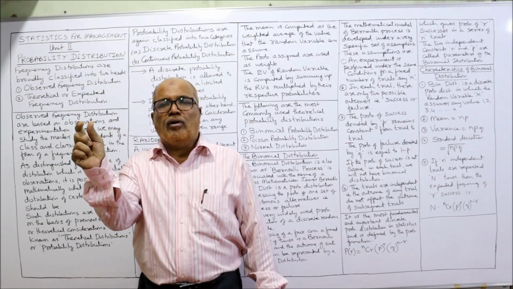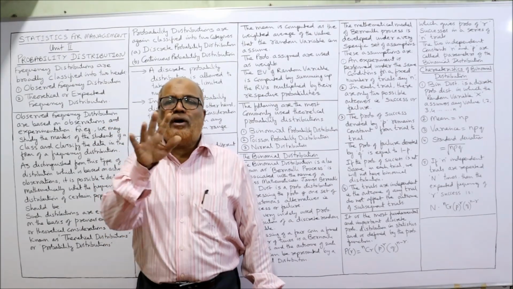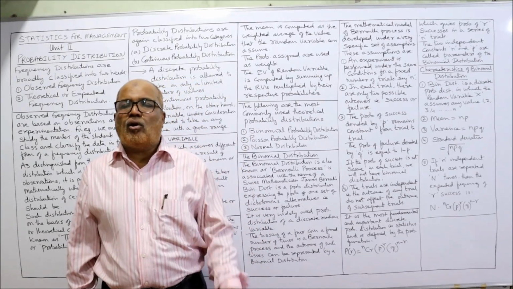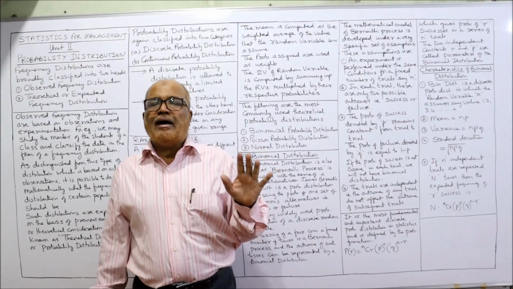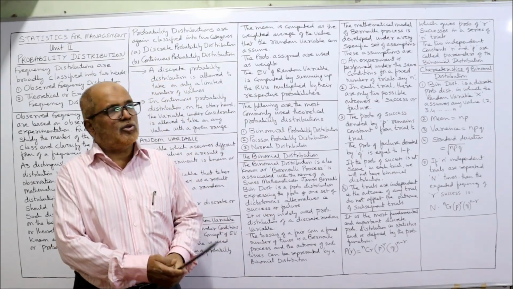We cannot apply it when the random variable is 1.5 or 1.8 or 1.9. For fractional values we cannot apply the binomial distribution, only whole numbers. That's why the binomial distribution is called a discrete probability distribution.